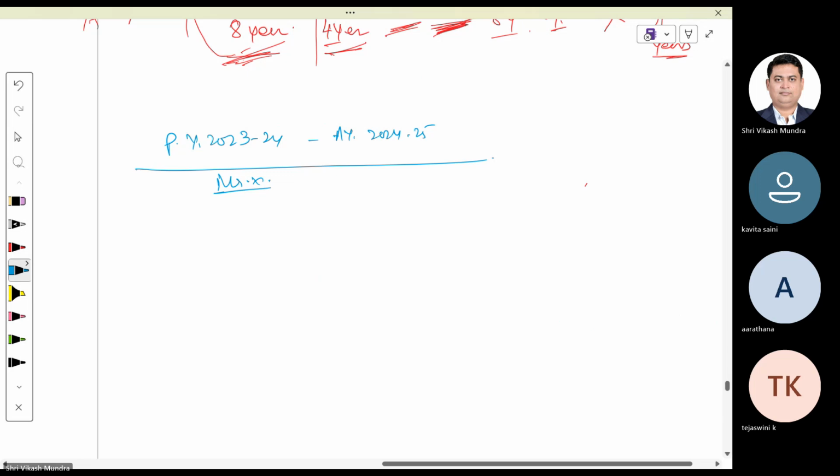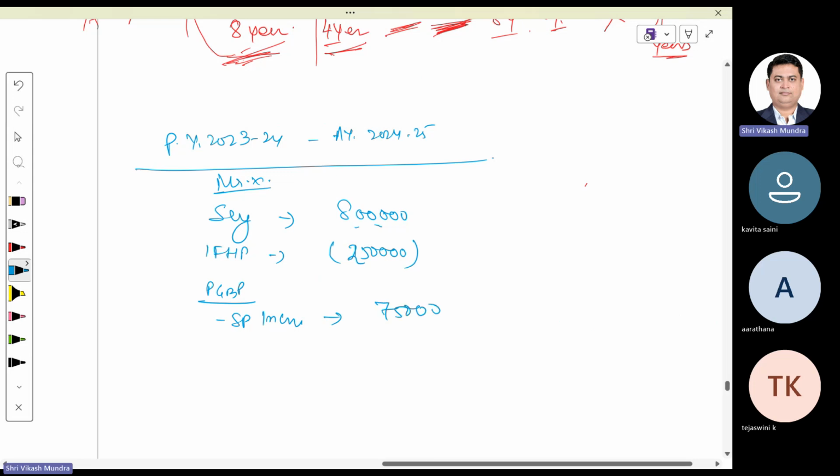Salary, rupees 8 lakh. Income from house property, negative 1,50,000. I'm making it 2,50,000. PGBP: speculative income, rupees 75,000. Non-speculative, negative 1,25,000. Have capital gain,